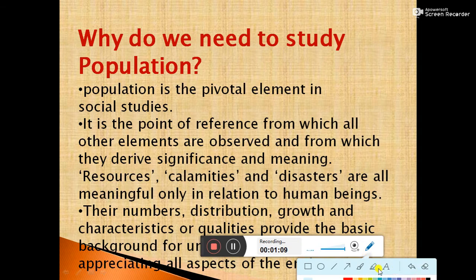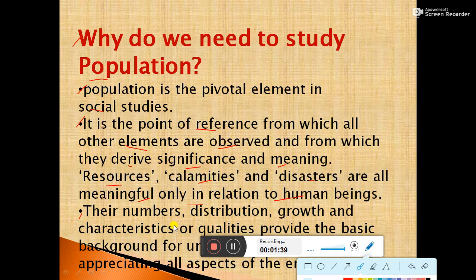Why do we need to study population? Population is a pivotal element in social studies. It is the point of reference from which all other elements are observed and from which they derive significance and meaning. Resources, calamities and disasters are all meaningful only in relation to human beings.